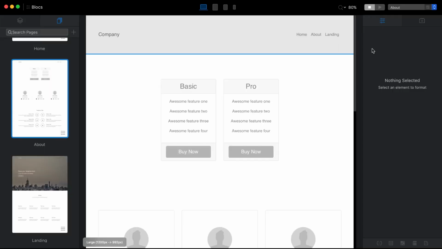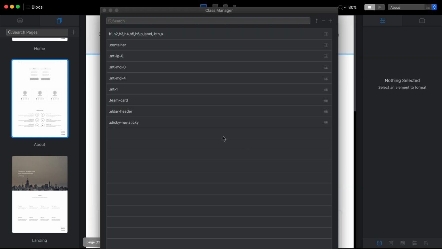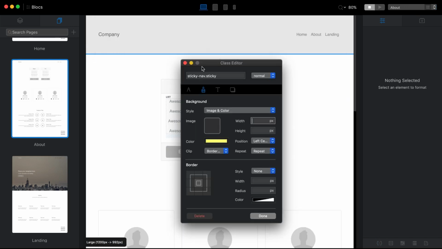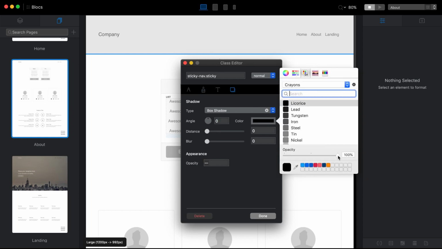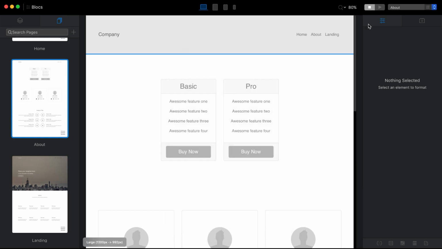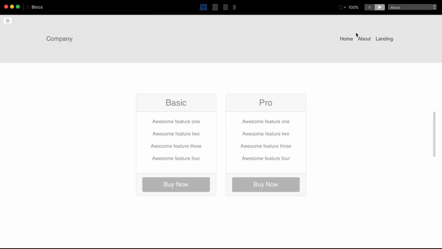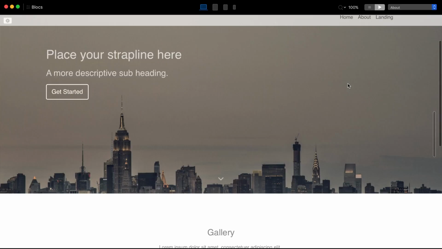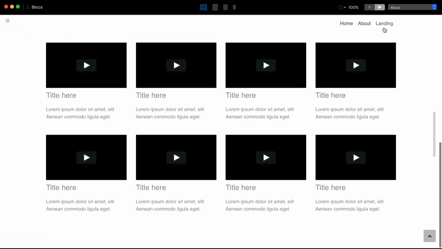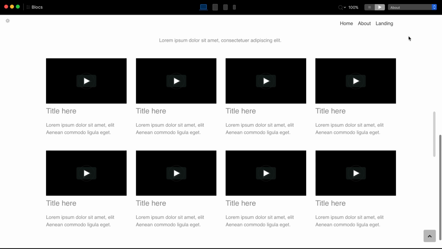So I will go back to our class here, and I will go back to the last step, box shadow, and here I can turn the opacity for the shadow to 0, and this will actually make the border, the shadow we had before, disappear. And as I showed you in the previous video, it will also do the same for this header as well. You can see now we don't have this shadow.